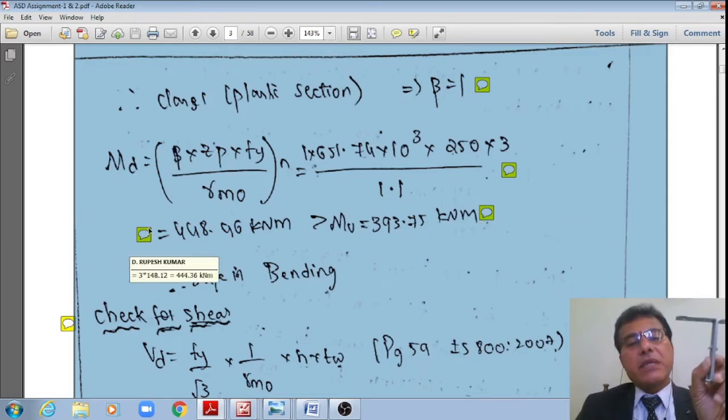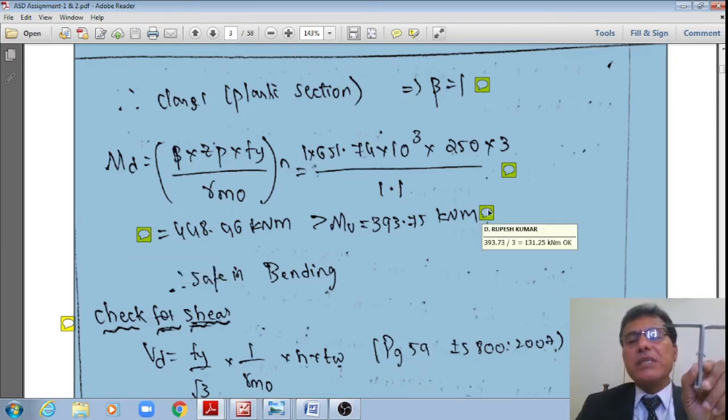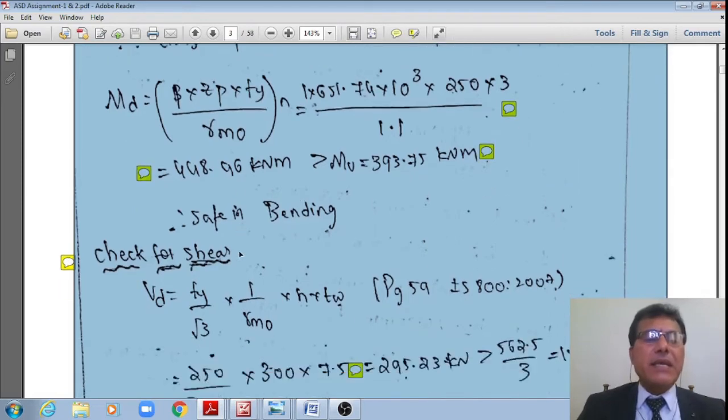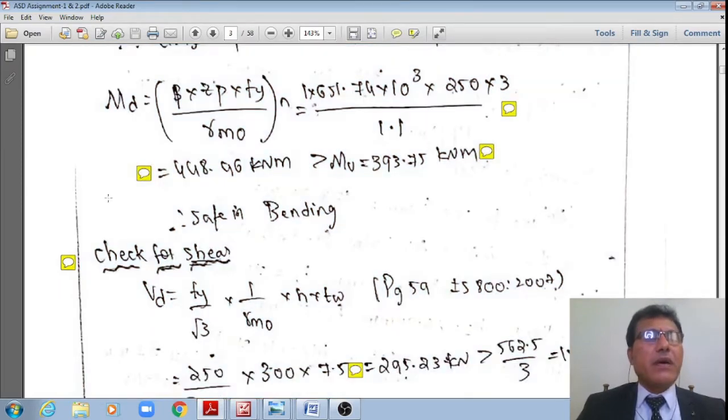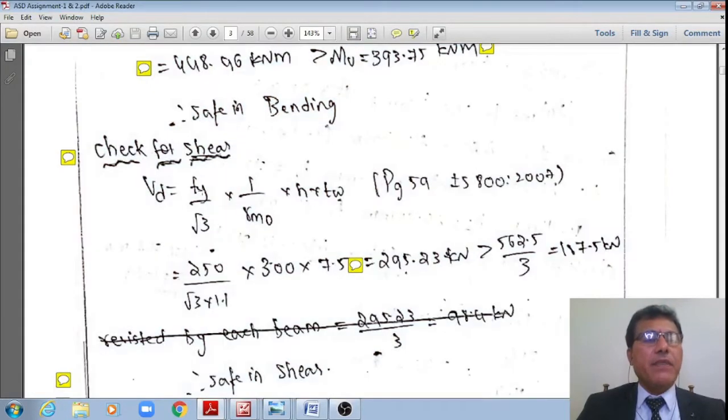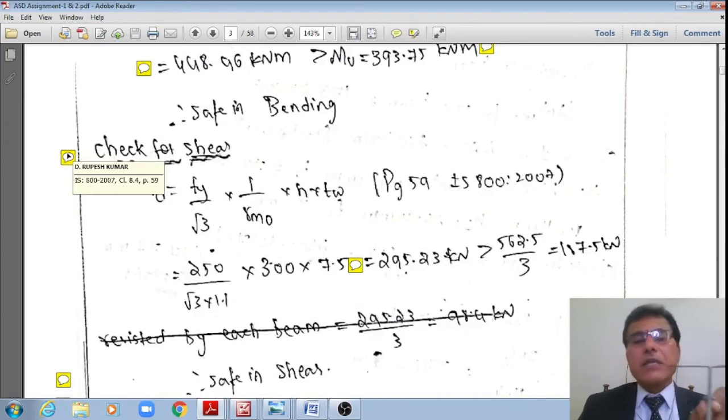Therefore, this 148.12 is greater than 131.25 kilonewton meter. Therefore, okay, the bending capacity, the moment of resistance is okay. Therefore, it is safe in flexure criteria. Now, once it is okay in flexure criteria, let me check whether it is okay in shear criteria also.